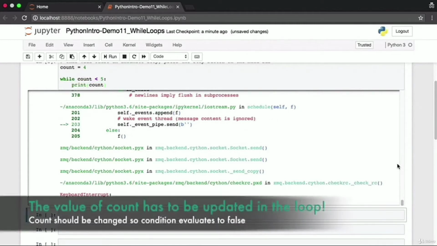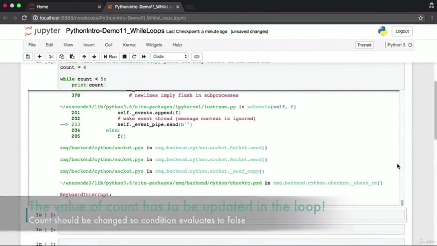One of the most important things for you to remember when you're using while loops is the fact that your condition has to evaluate to false at some point in time, and this can be done only by changing the variables that are involved in the condition within the while loop. In our current example, the value of count has to be reassigned to some value which will cause the condition to evaluate to false. Only then will the loop exit.